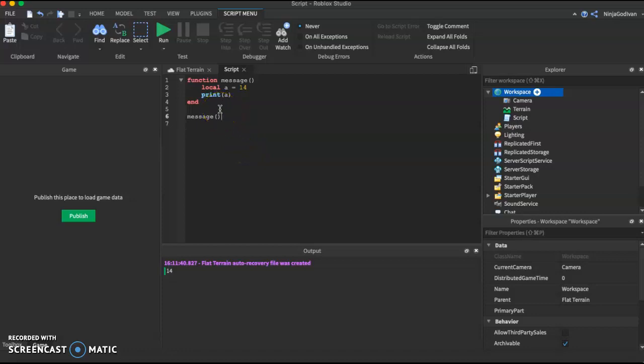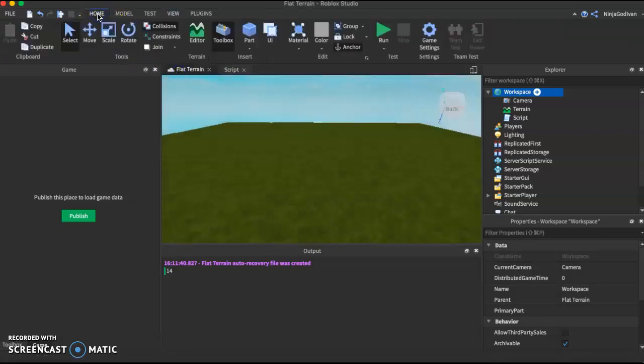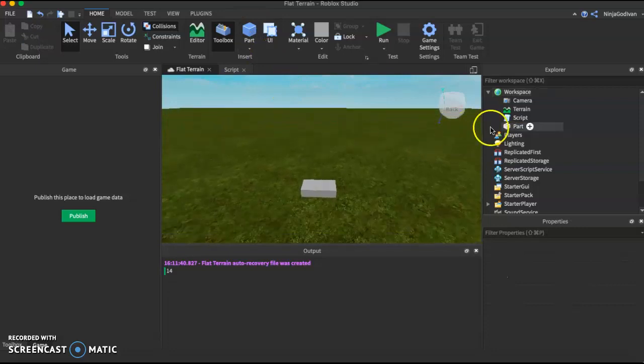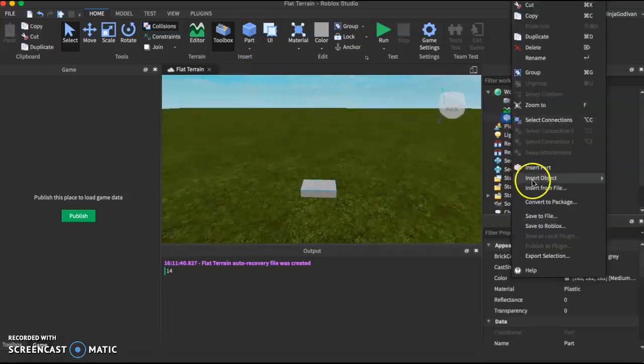All right, now let's try to mess up with the block again. Okay, so let's take out the part. So we have our part here, and then we want to do something to it. Let's say we want to put a script inside, so let's still do it to script.